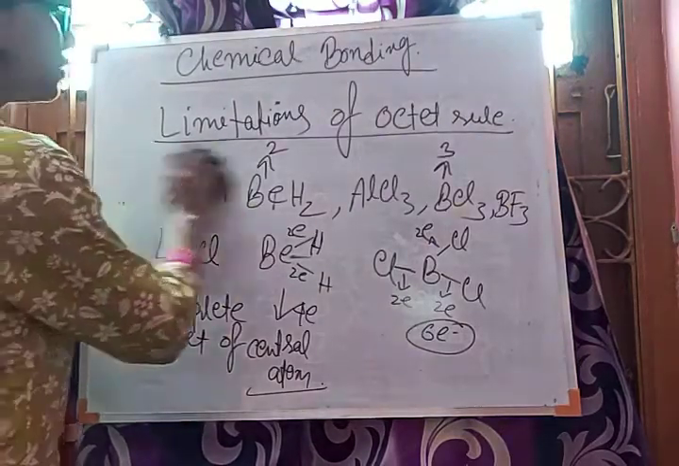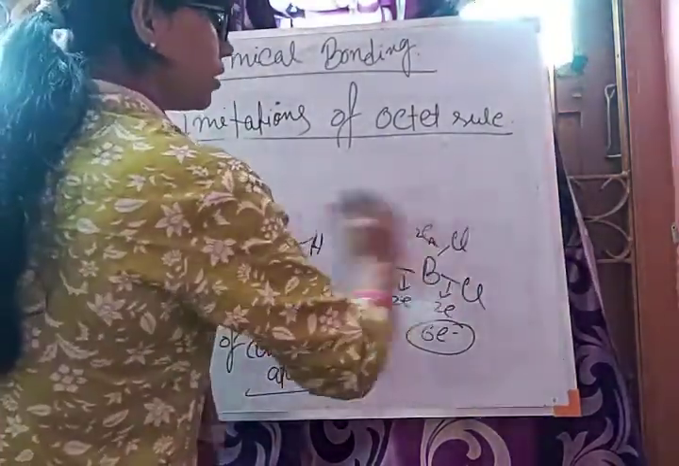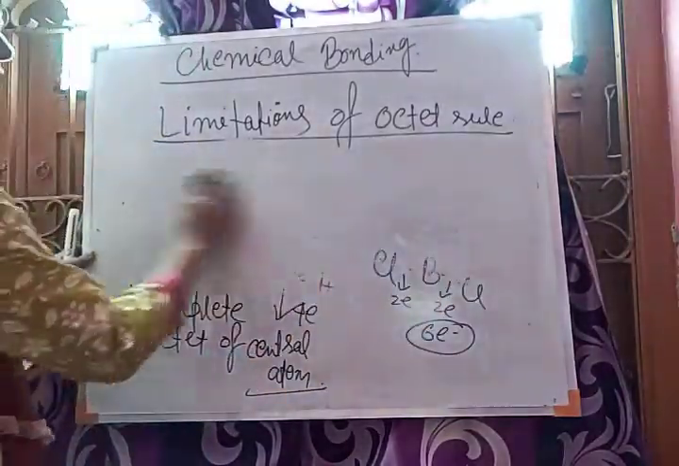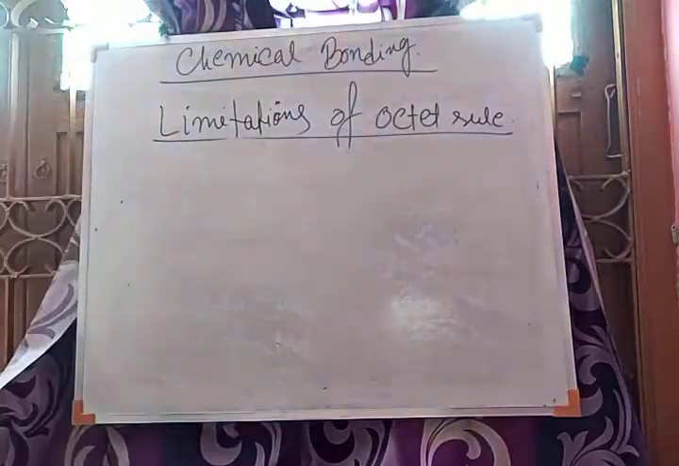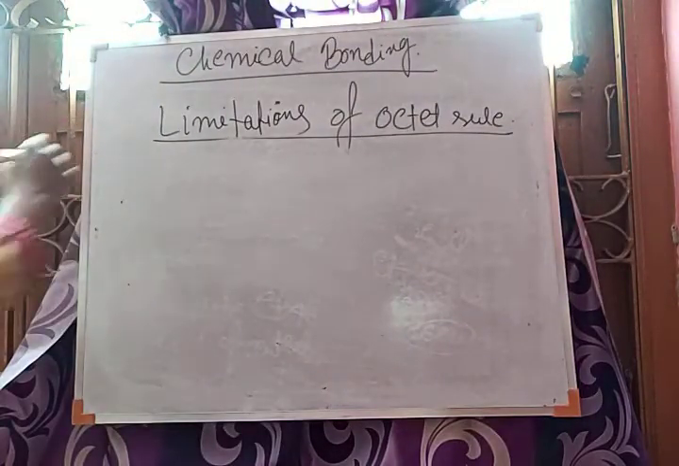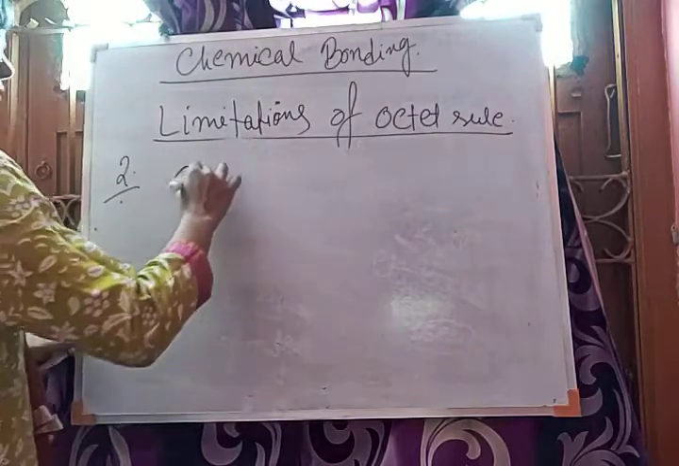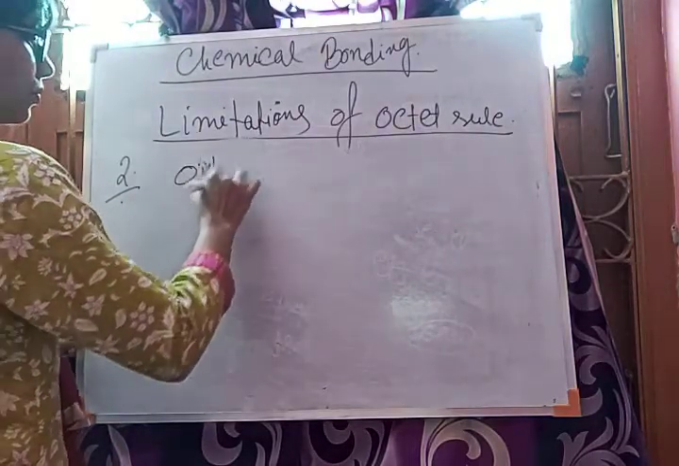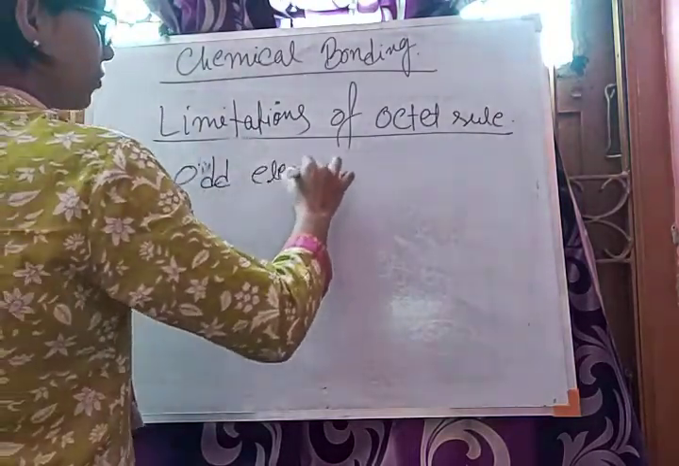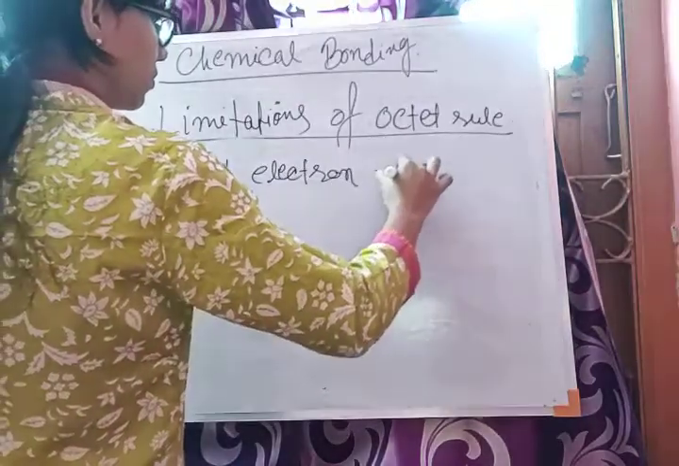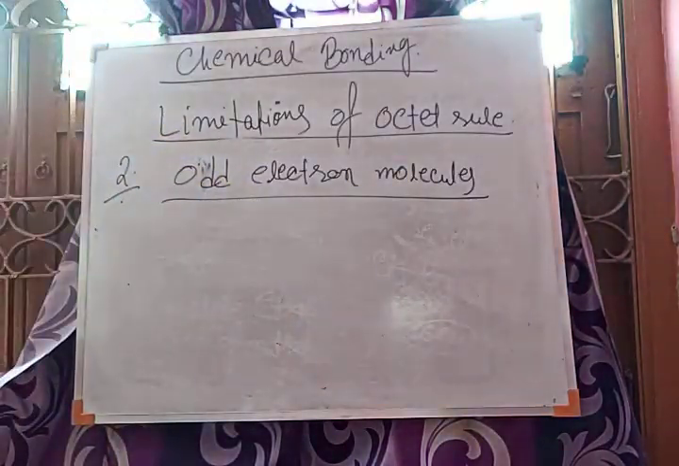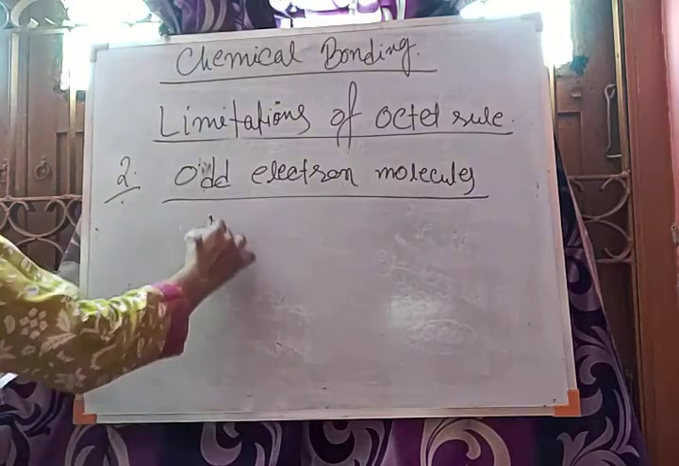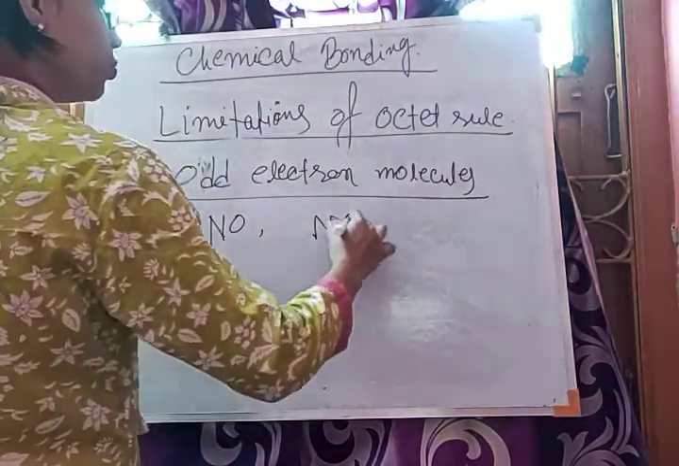The second limitation is that there are some molecules that contain an odd number of electrons, odd electron molecules. Two examples of odd electron molecules are nitrogen monoxide and nitrogen dioxide, NO and NO2.